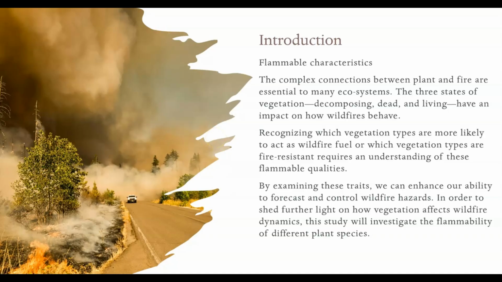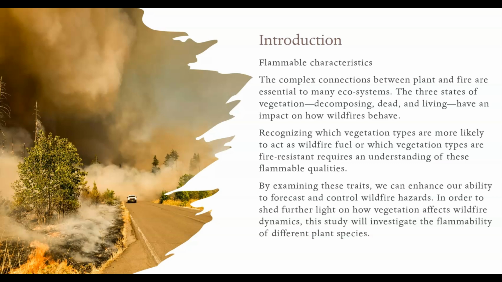So what is a flammable characteristic? So flammable characteristic are what makes some vegetation more flammable than others. So it is not just about the type of plant, but also its state, like it's decomposing, it's alive or it's dead. By understanding this kind of flammable qualities, we can better predict how wildfire will behave and take steps to prevent them. Our research is shedding new lights on the complex connection between plant and fire, and we can use this knowledge to mitigate wildfire risk.